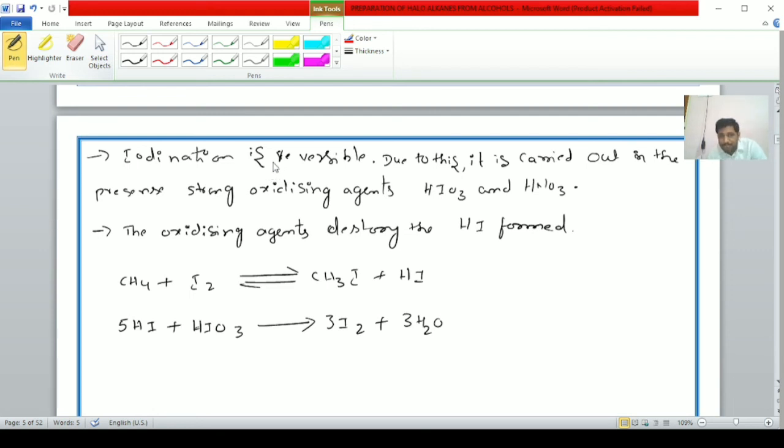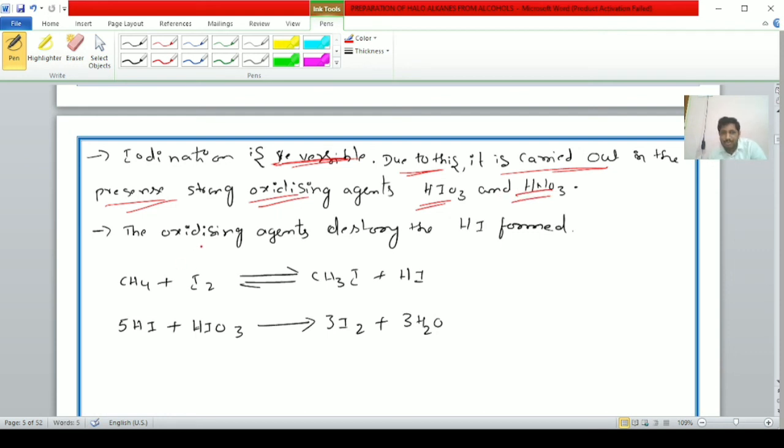Due to this, the iodination is carried out in the presence of strong oxidizing agents like HIO3, iodic acid, and HNO3, nitric acid.